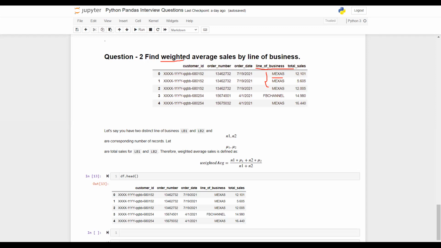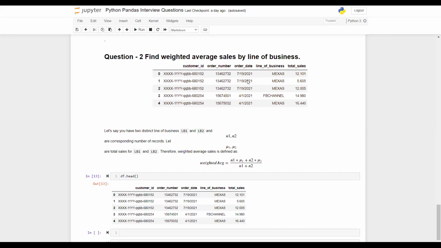So a weighted average is considered a more stable, robust parameter to describe the central feature of a data set rather than just the average, given that there is frequency imbalance within your data set. So in this case, I'm not just going to compute the average of the sales, but also the weighted average of the sales.